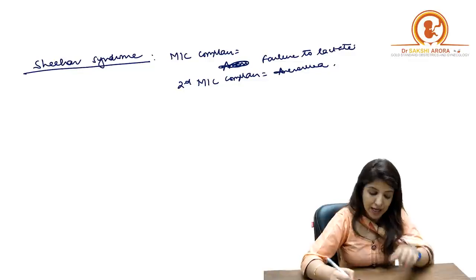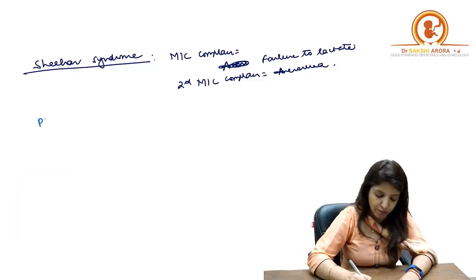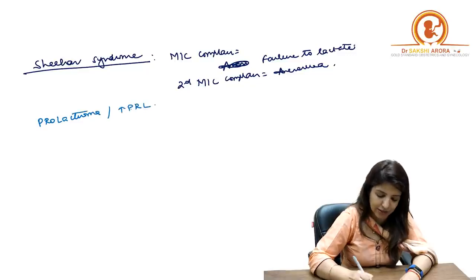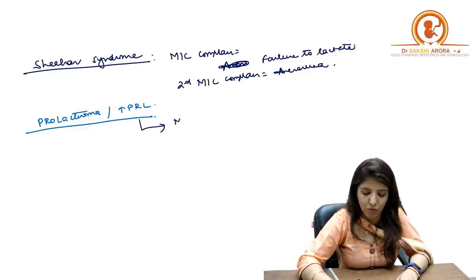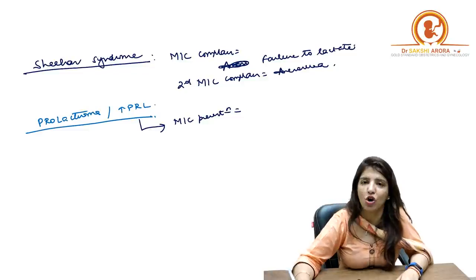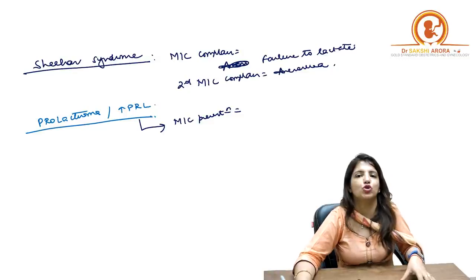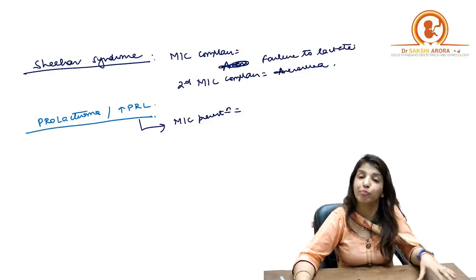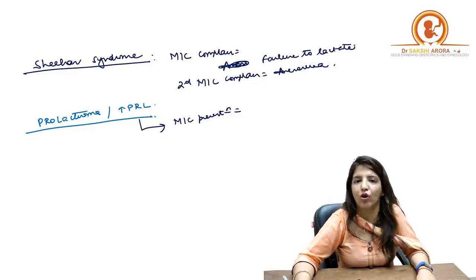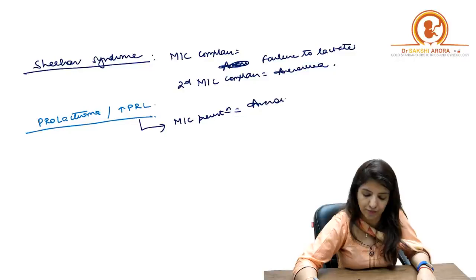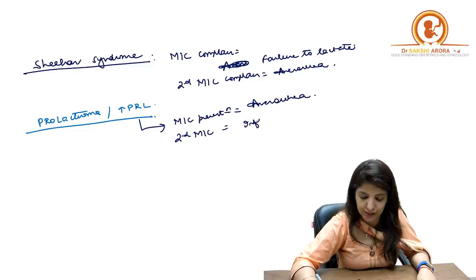But suppose you have a question on prolactinoma or increased prolactin levels. If they ask you what is the most common presentation, please do not say that it is galactorrhea. In Sheehan syndrome, the most common presentation is failure to lactate, but in prolactinoma or hyperprolactinemia, the most common complaint of the patient is amenorrhea. And the second most common complaint is infertility.